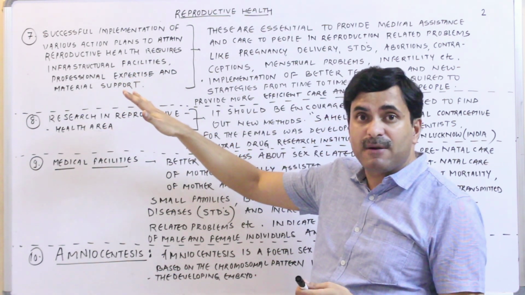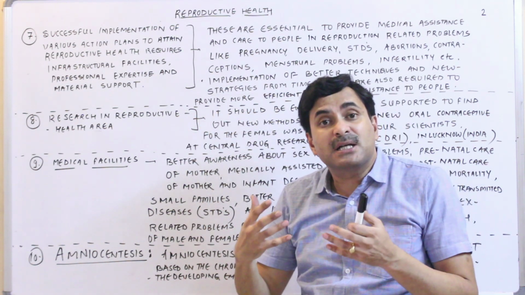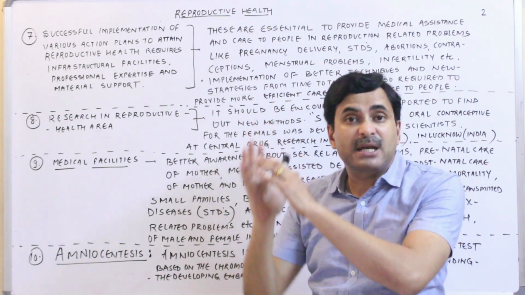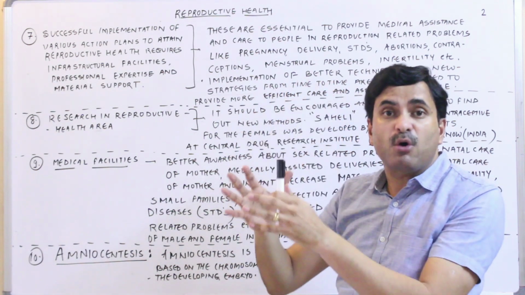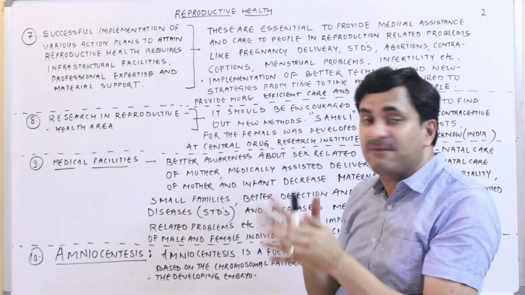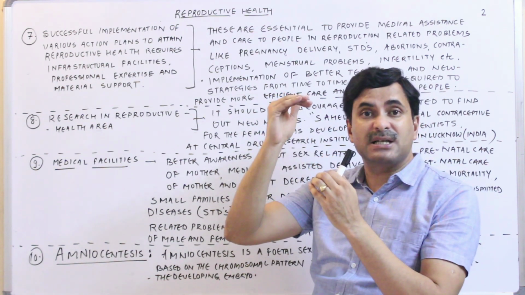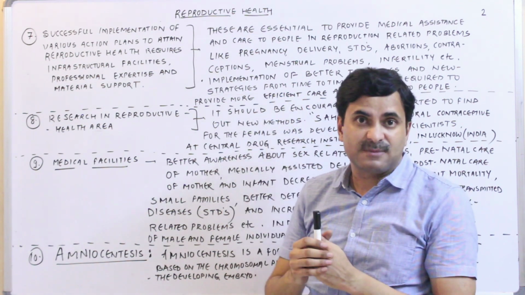We are now developing better infrastructure facilities, and nowadays medical tourism is going on, and many people from abroad are coming to India to take medical facilities, because we have good medical facilities at cheaper rates.